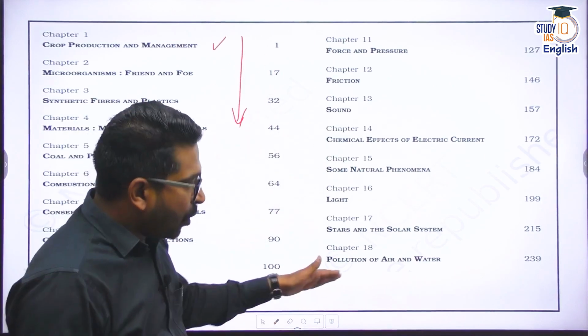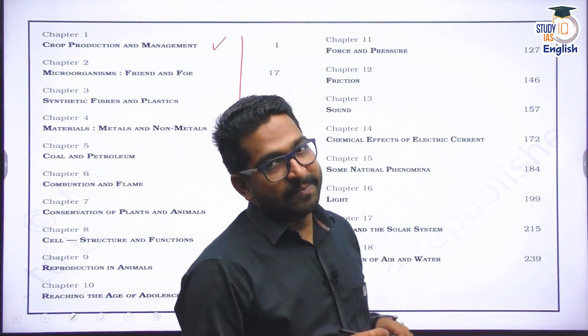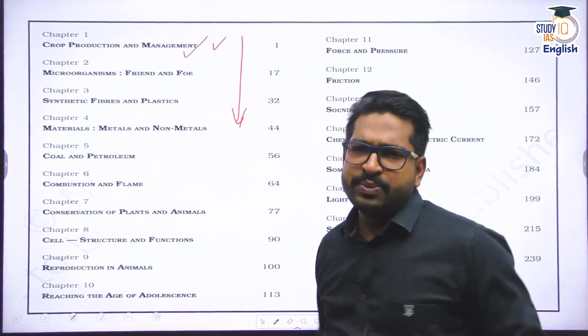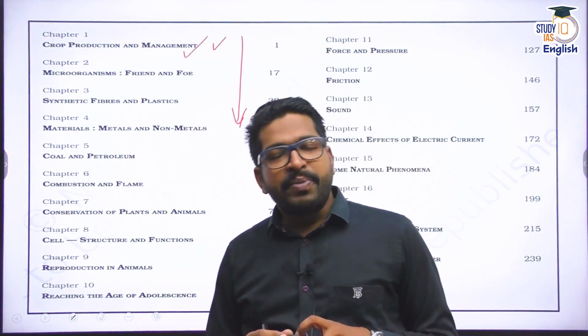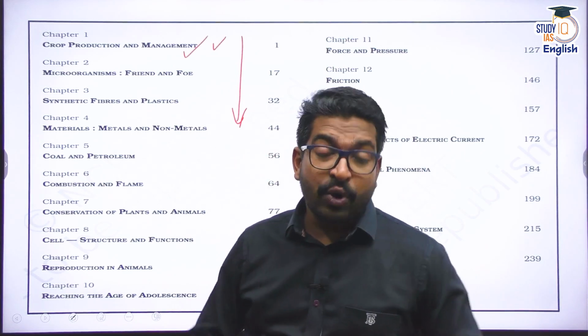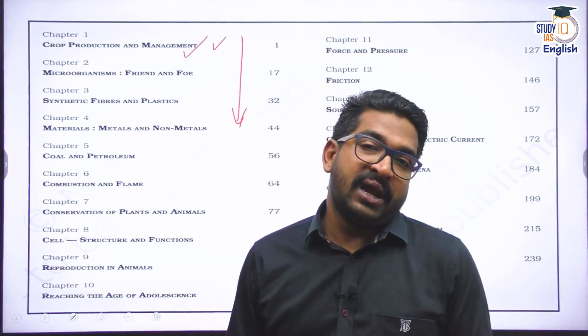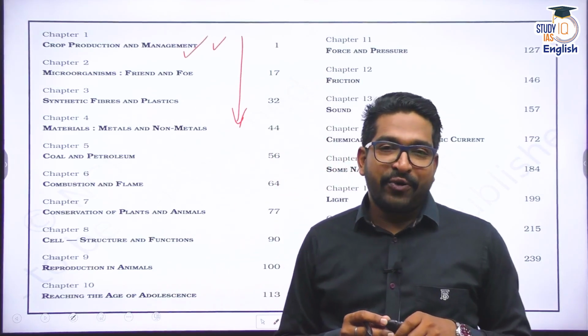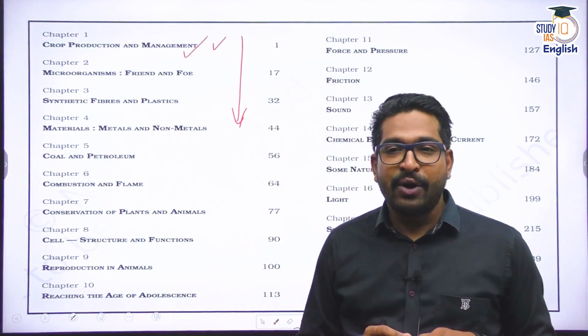We'll be discussing all the chapters one by one. So first, today's discussion is crop production and management, where we'll understand about cropping patterns, different cropping seasons, what is the procedure for crop production and how we manage the harvested crop. That's the agenda of today's discussion. Let's begin without any delay.